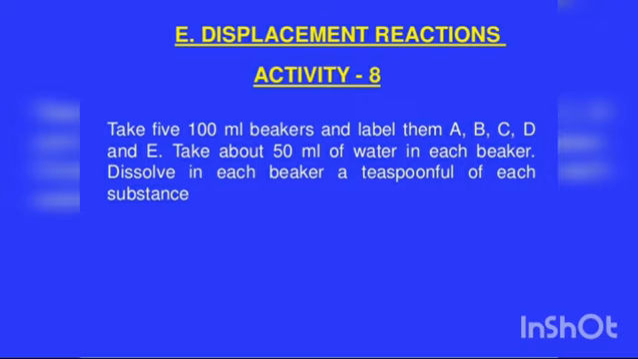Dissolve in each beaker a teaspoonful of each substance. Keep the beakers undisturbed for some time. And you have to record your observation. Isn't it?